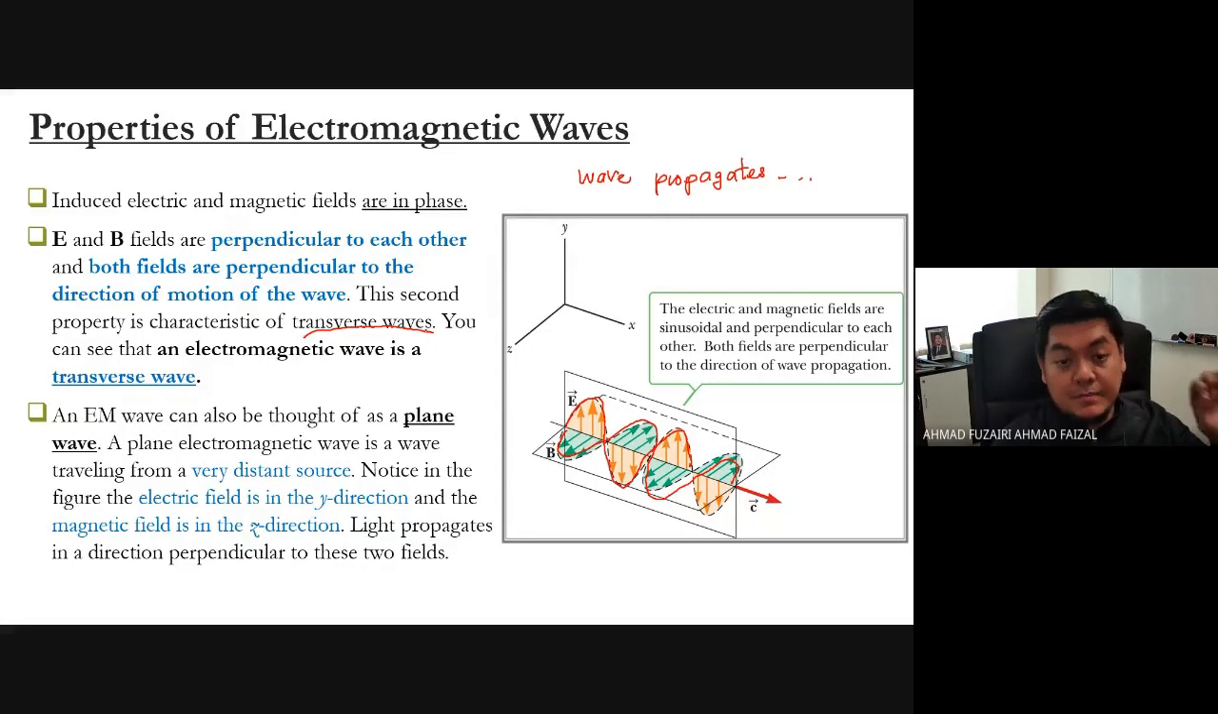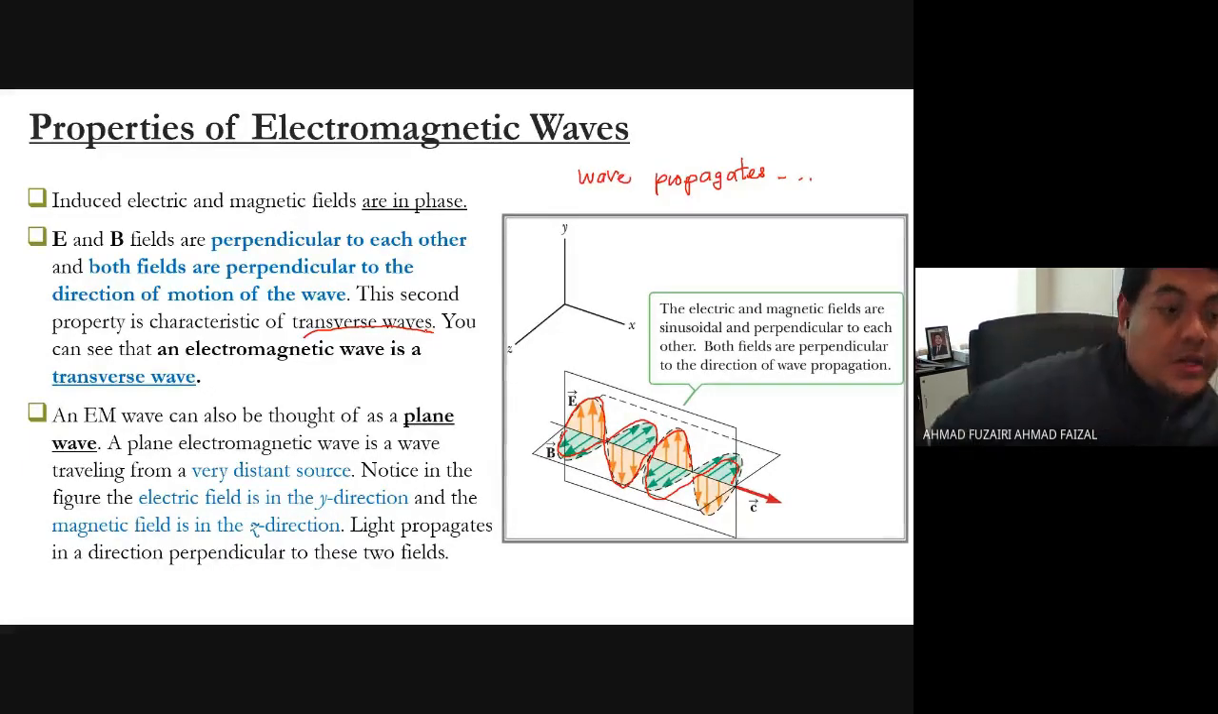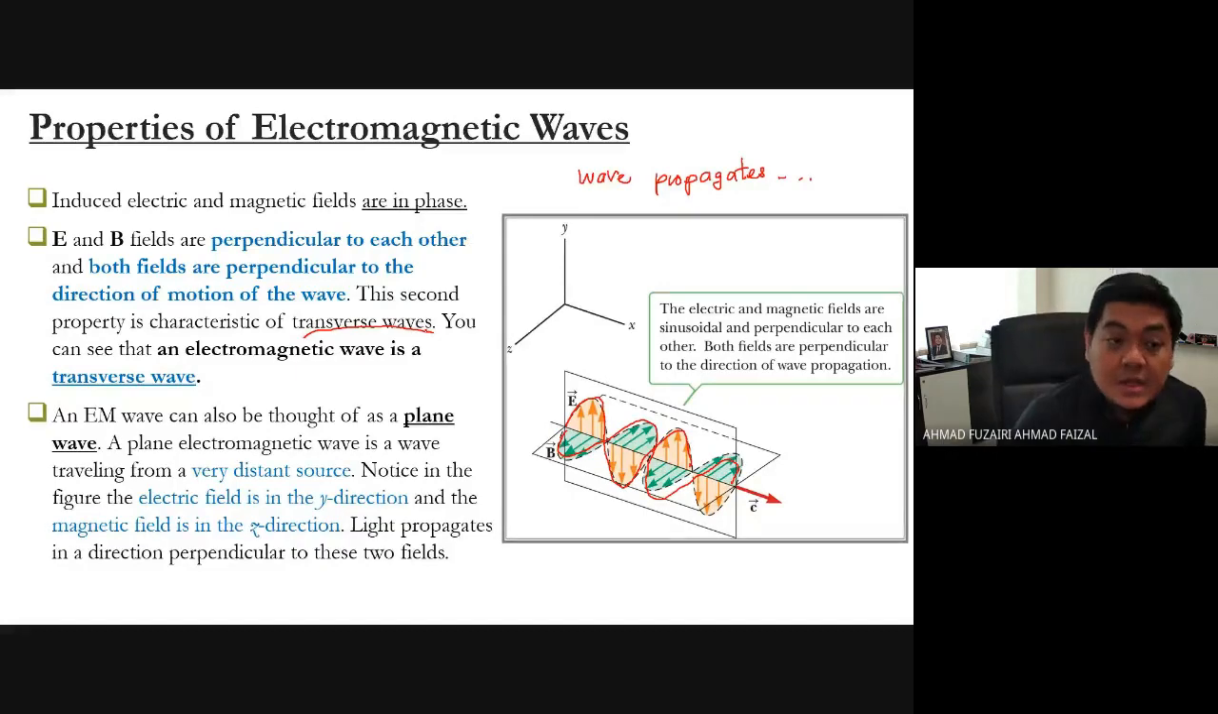But the longitudinal wave moves like a caterpillar, or a slinky spring. You can see that the electromagnetic wave is obviously a transverse wave, contributed by the electric field and also the magnetic field. An EM wave can also be thought of as a plane wave, and a plane electromagnetic wave is a wave traveling from a very distant source.